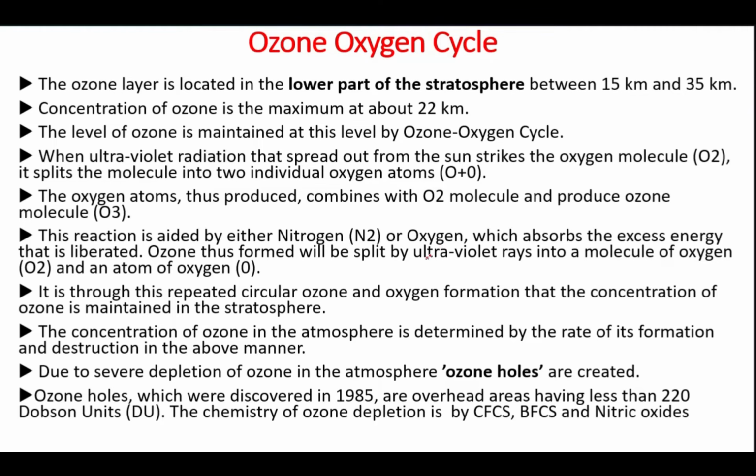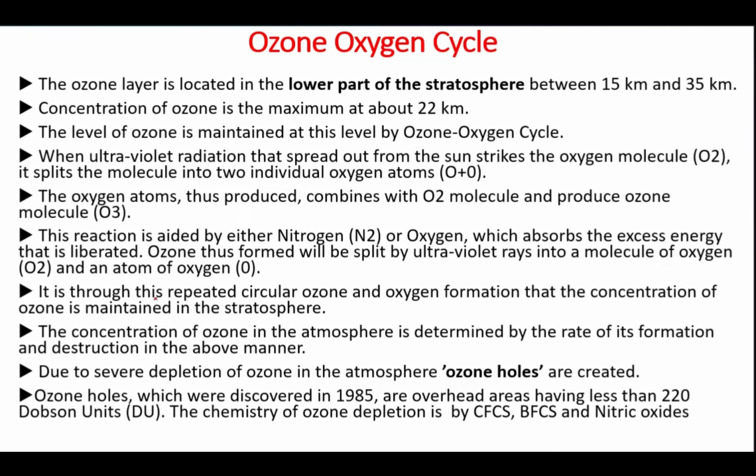The ozone thus formed will be split by the ultraviolet rays into a molecule of oxygen O2 and an atom of oxygen O. It is through this repeated ozone and oxygen formation that the concentration of ozone is maintained in the stratosphere.